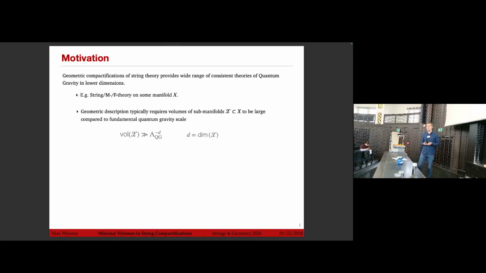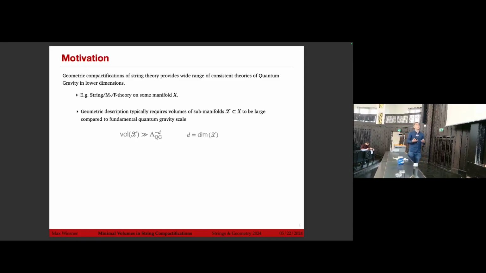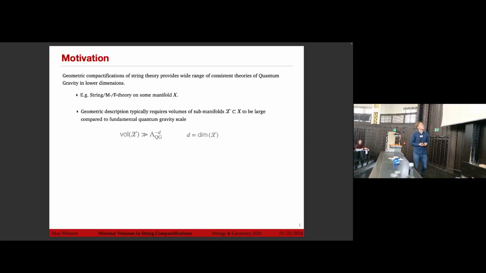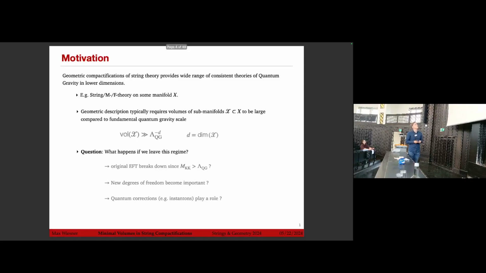But of course, the geometric description typically requires that we have some kind of large volume, so we want all submanifolds of this manifold X to be large compared to the fundamental gravity scale, which I just call lambda quantum gravity, which can be the 11D M theory scale, the string theory scale, you name it. But the question is, what happens if we leave this regime? Normally, we would expect that the original EFT breaks down because the KK scale becomes way bigger than the quantum gravity cutoff. New degrees of freedom become important, or quantum corrections can appear.